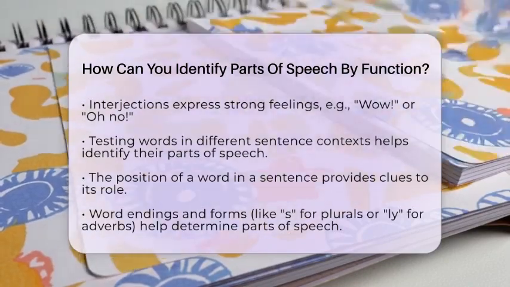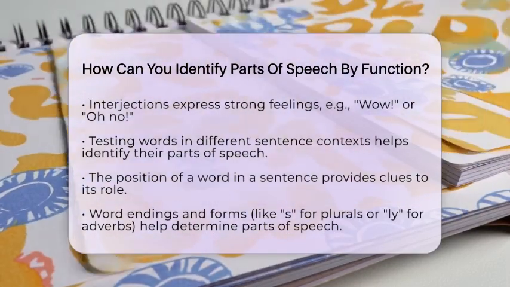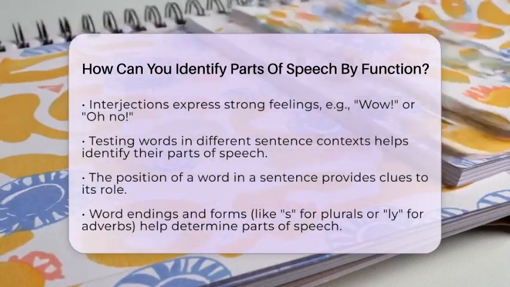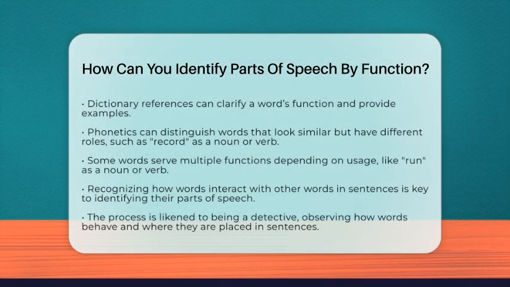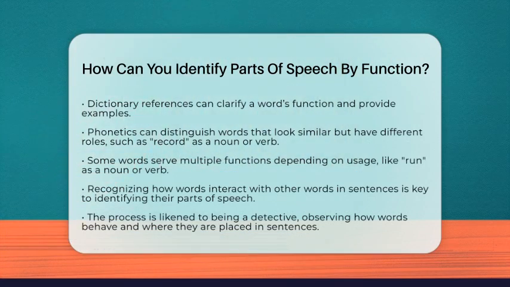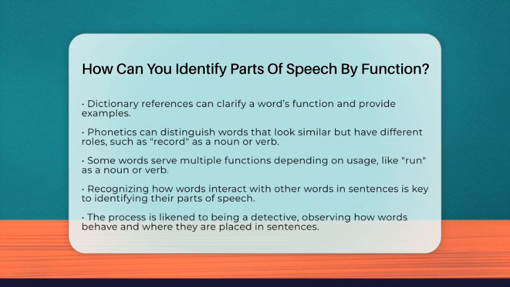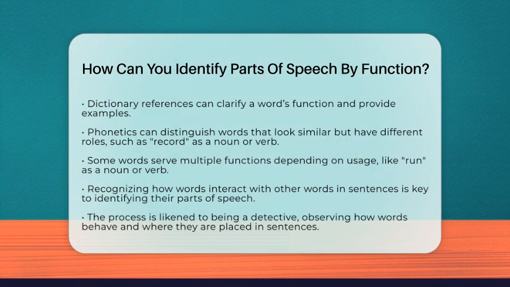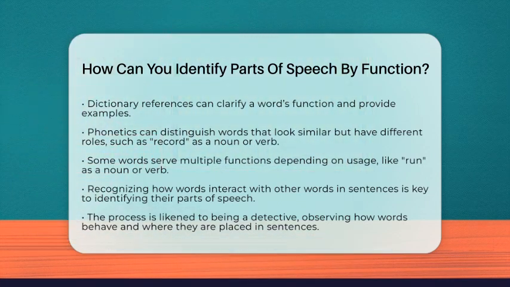Position in the sentence also helps. Words before a noun often act as adjectives like blue sky. Words after a verb might be an adverb like run fast. Prepositions are usually followed by a noun phrase such as under the bridge. You can also use dictionaries. They list the parts of speech for each word and give examples. Phonetics can help too, especially with words that look the same but have different functions, like record as a noun or a verb, depending on where the stress falls.